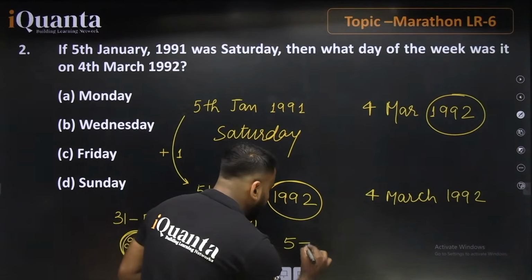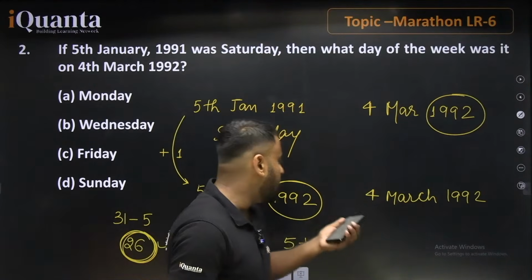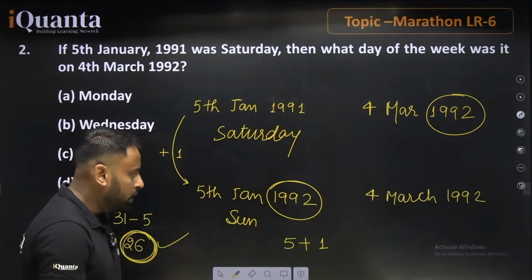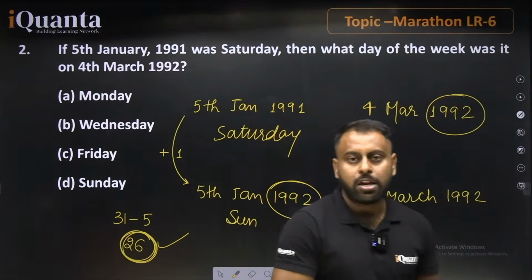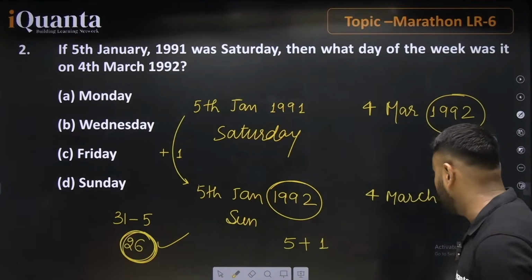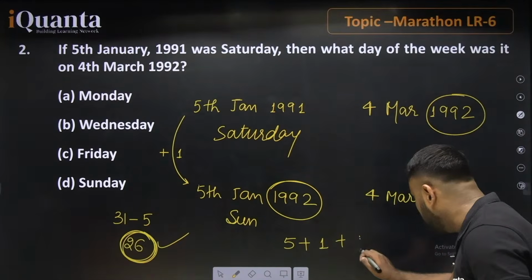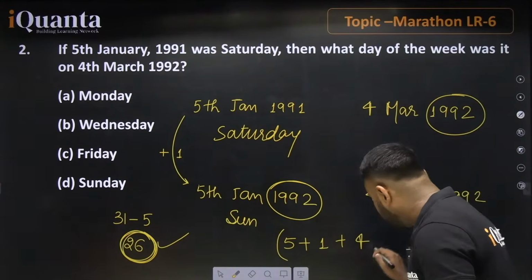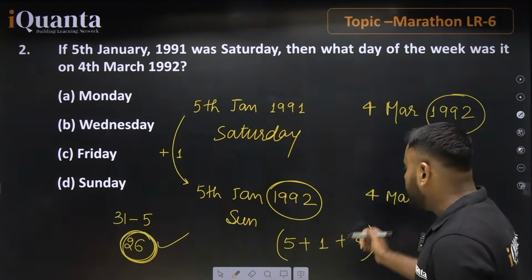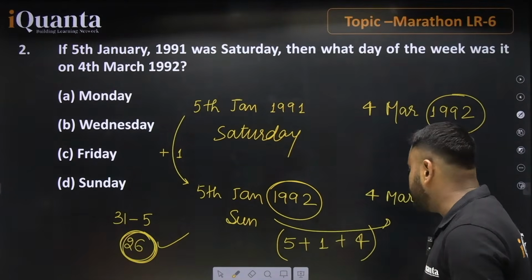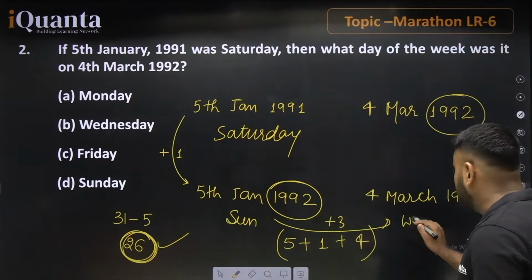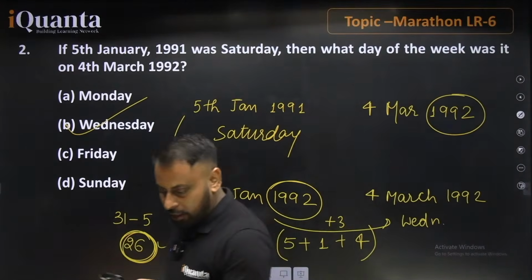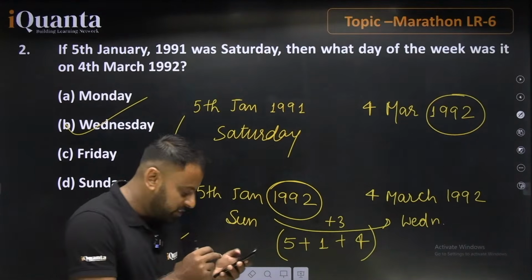Further, Feb is a leap month because it is 1992, so the odd day of Feb will be 1, because 29 divided by 7: 7 4s are 28, remains 1. For March, 4 more days to go. So 5, 4, 9 and 1, 10. Entirely we have 10. On dividing 10 by 7, the odd days will be 3. So Sunday plus 3 will be Monday, Tuesday and Wednesday. Wednesday means option B is the right answer for this question.